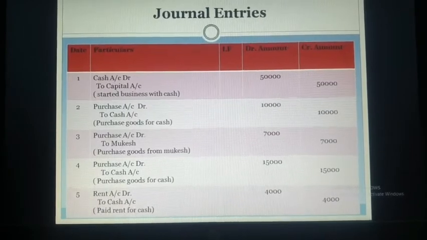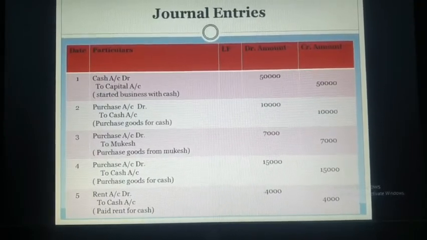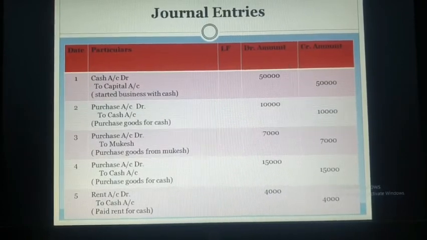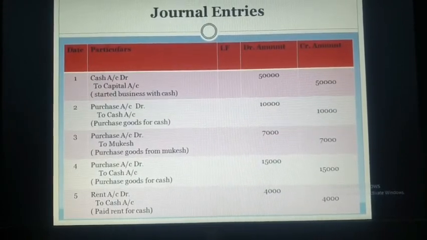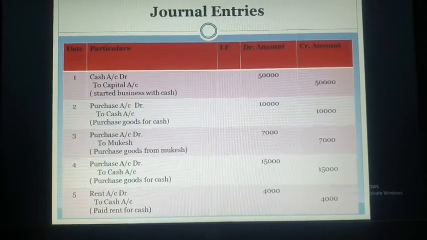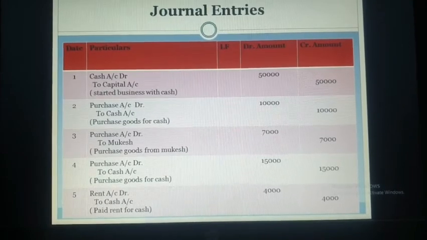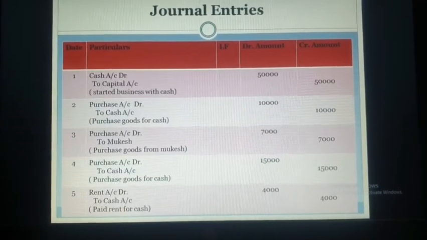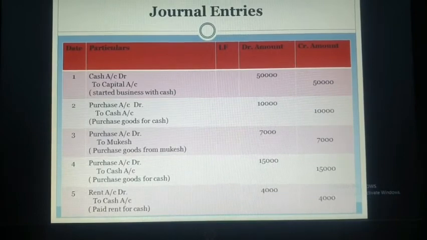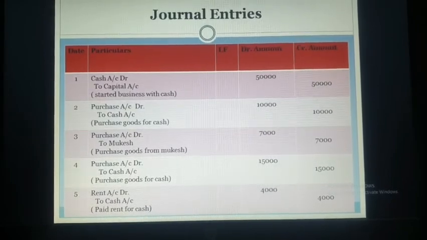And in the last entry, paid rent. So rent is your expense and expense should be debited as per the rule of nominal account. So entry will be rent account debit, and what is going out, that is cash, because we paid the rent for cash. So that is rent account debit to cash account, that is 4,000. So these are the basic 5 general entries, some related to purchase and one related to capital. Thank you so much.